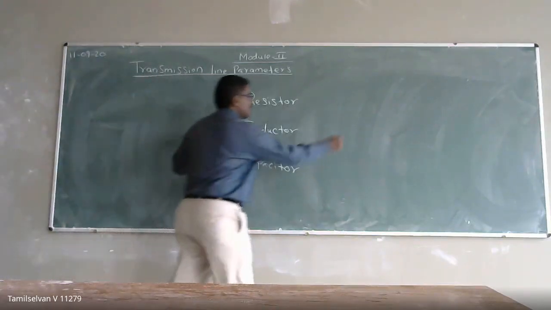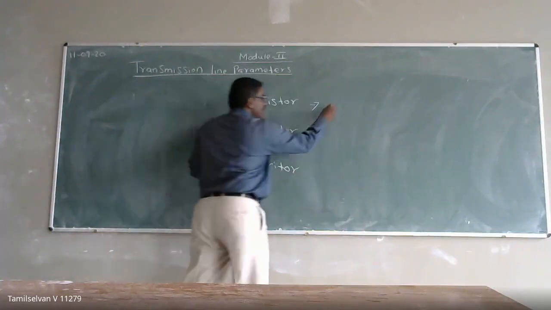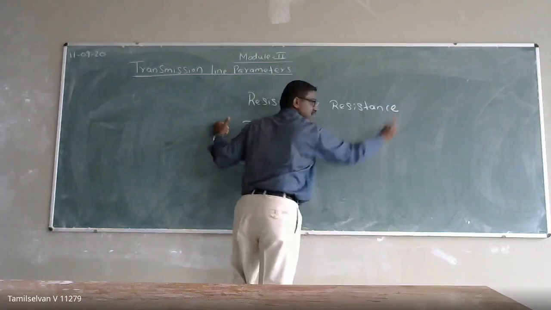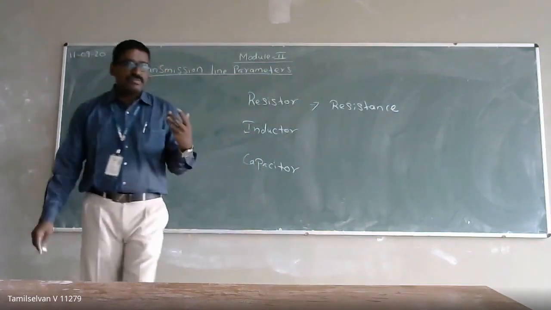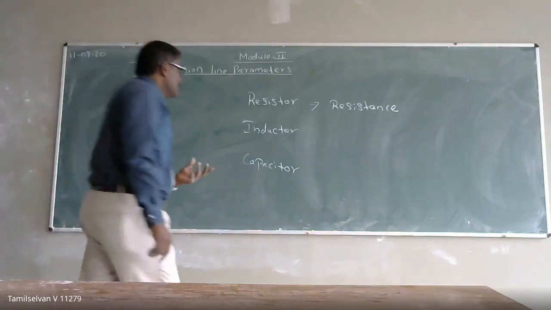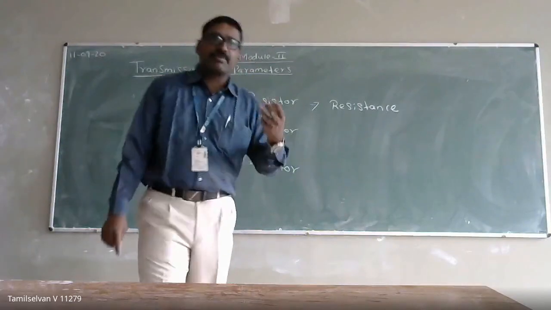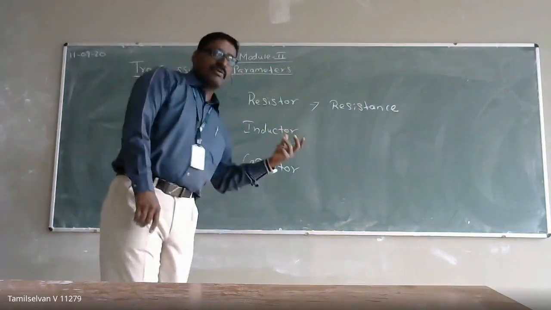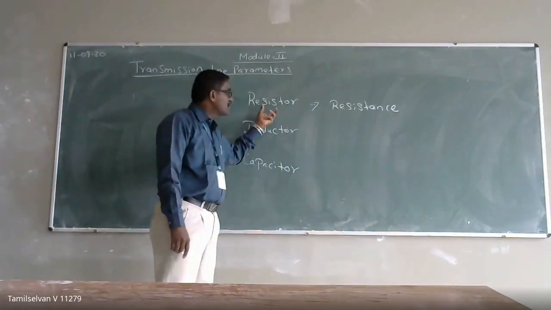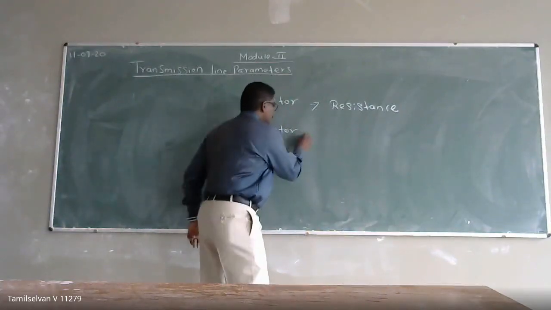Here a resistor is going to oppose the flow of current, and that is called your resistance. Resistance is normally used in circuits to reduce the current. Depending on the amount of current you want, you will decide the resistance. The opposing force to the flow of current is called your resistance. So what about your inductor?